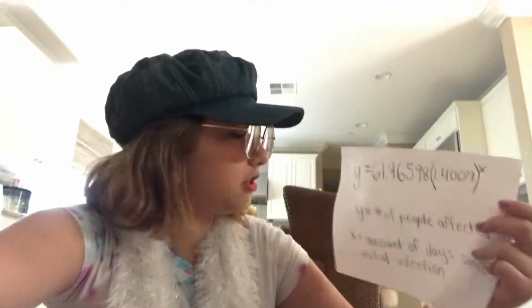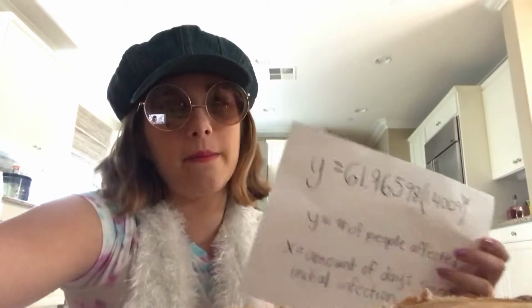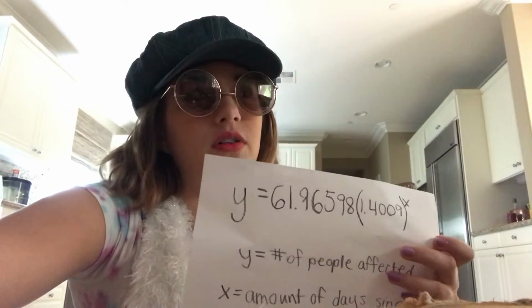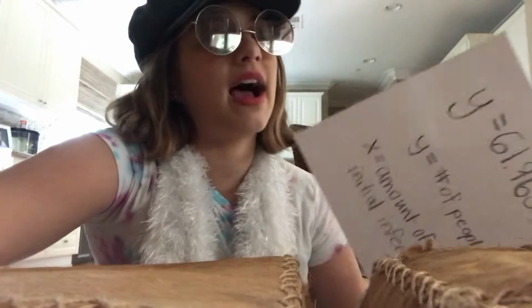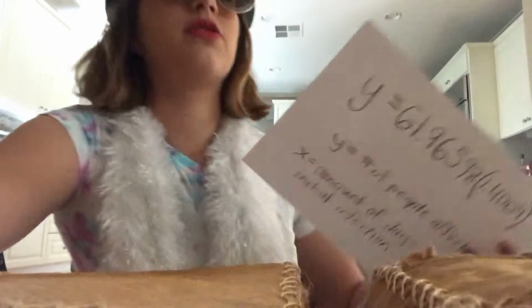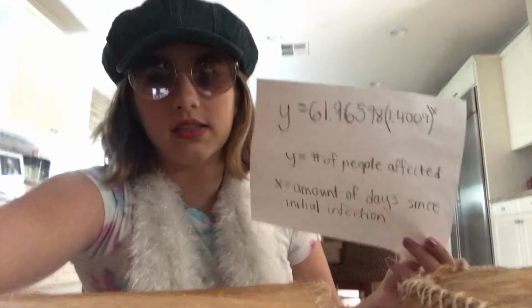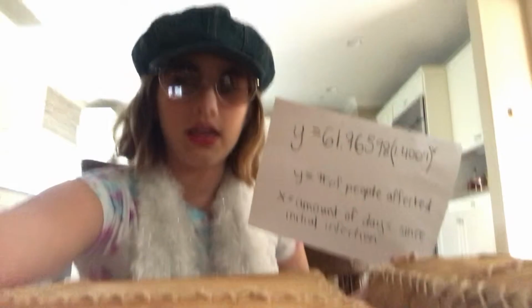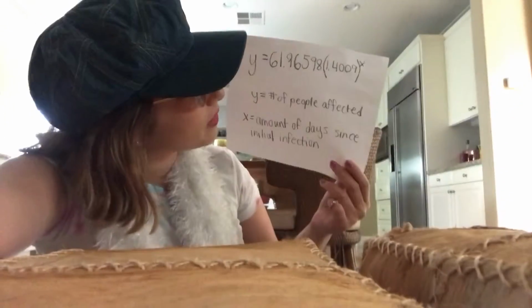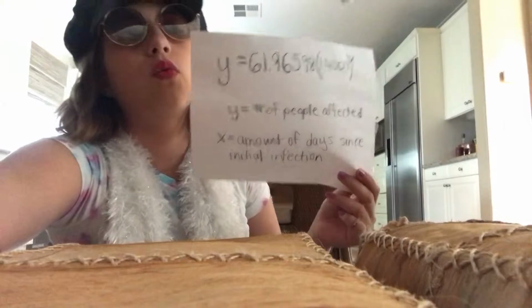So in order to use these equations that we came up with, for example, if the question was how many people would be infected by, say, April 16th, then we would add the amount of days from the original day that April 16th is. So if the original day would be April 14th, then we would say it was the third day of infection. So then you would plug in 3 for x and then solve from there, and then y would be your answer.